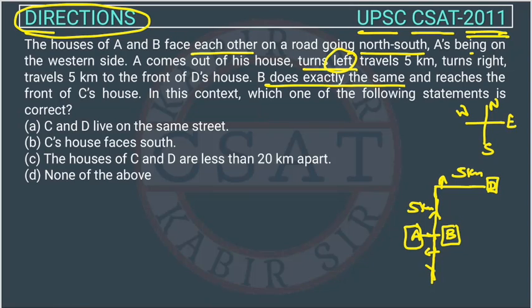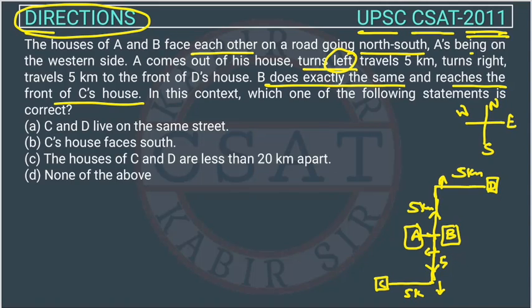Now B is facing this side. Now B will take a right turn, so B will go this side, and he reaches the front of C's house. He is also walking 5 km here, this is also 5, and this is the house of C.